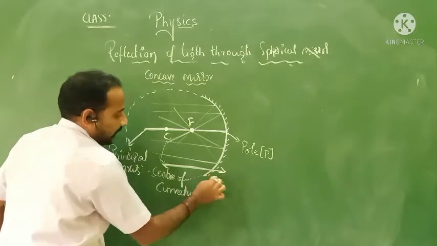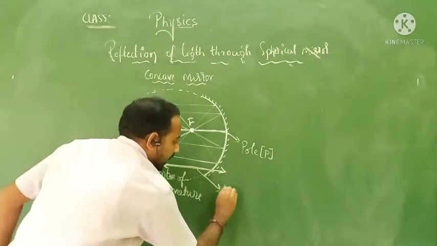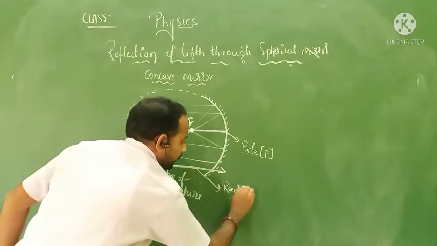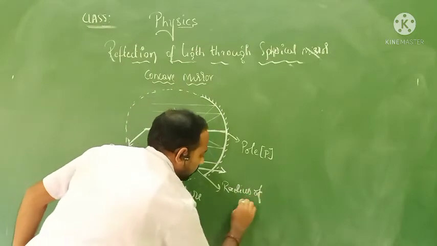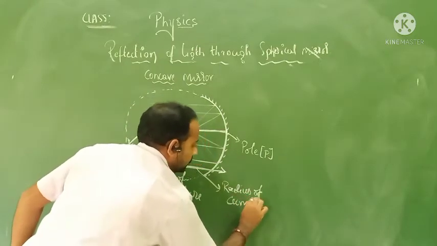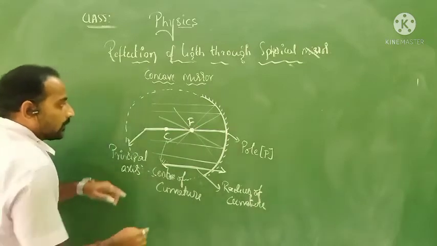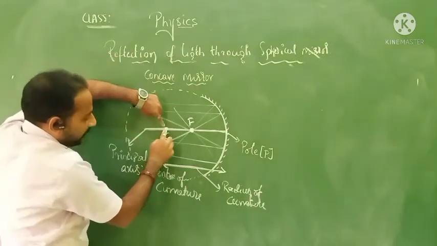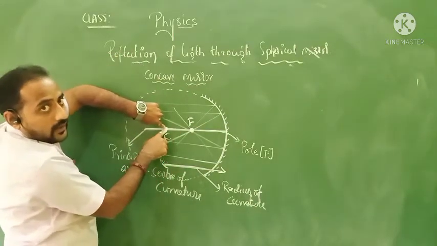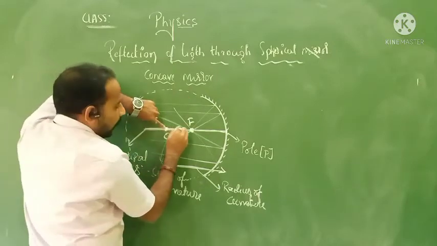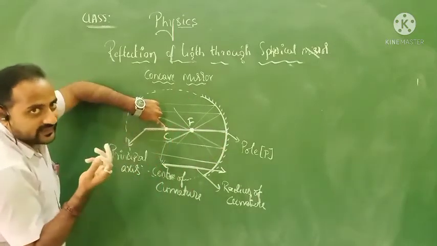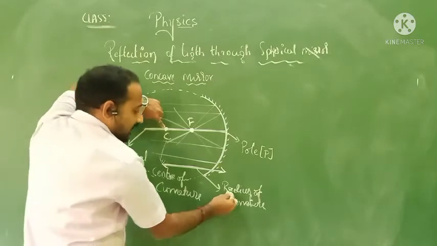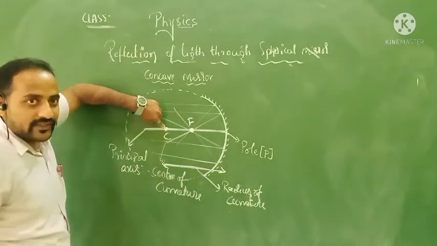Now the distance between the center of curvature and the pole, this distance we call the radius of curvature. You observe, if this is a circle, then definitely this is the center of that circle, and this is the radius. Exactly, that is the radius of curvature.